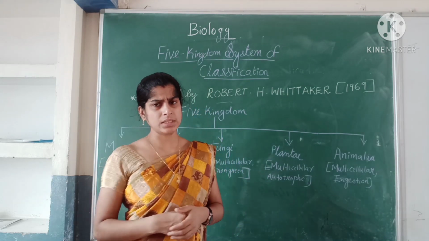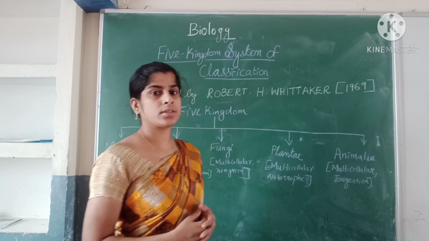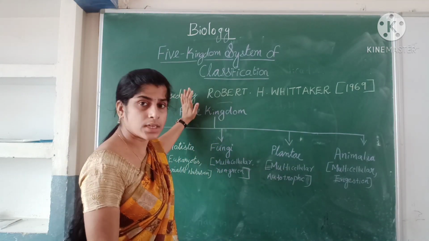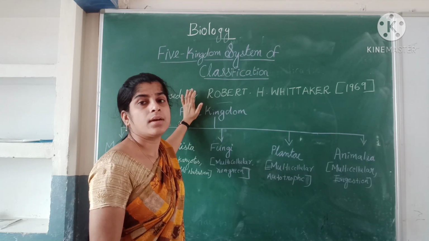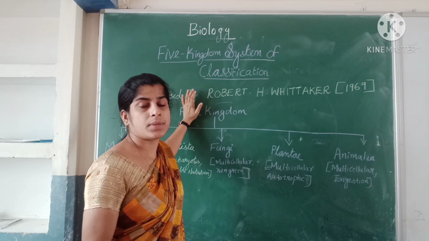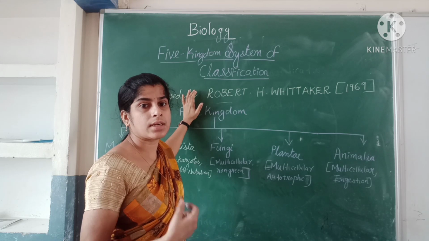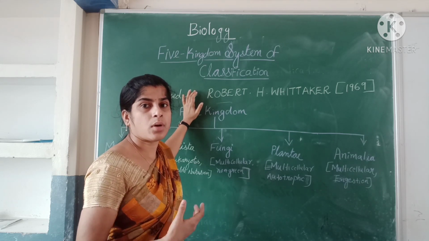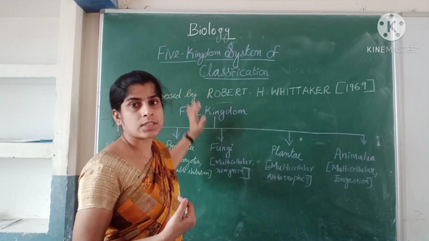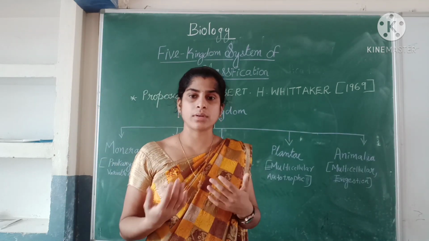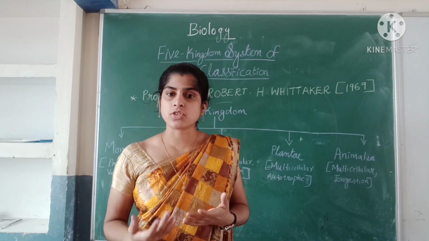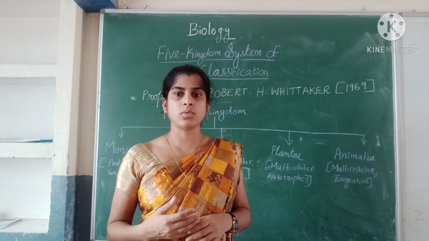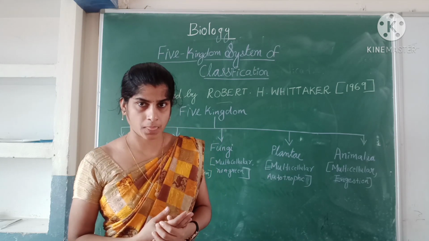Clear? This classification was based upon certain characters like what? Mode of nutrition, thallus organization, cell structure, phylogenetic characteristics, and reproduction.